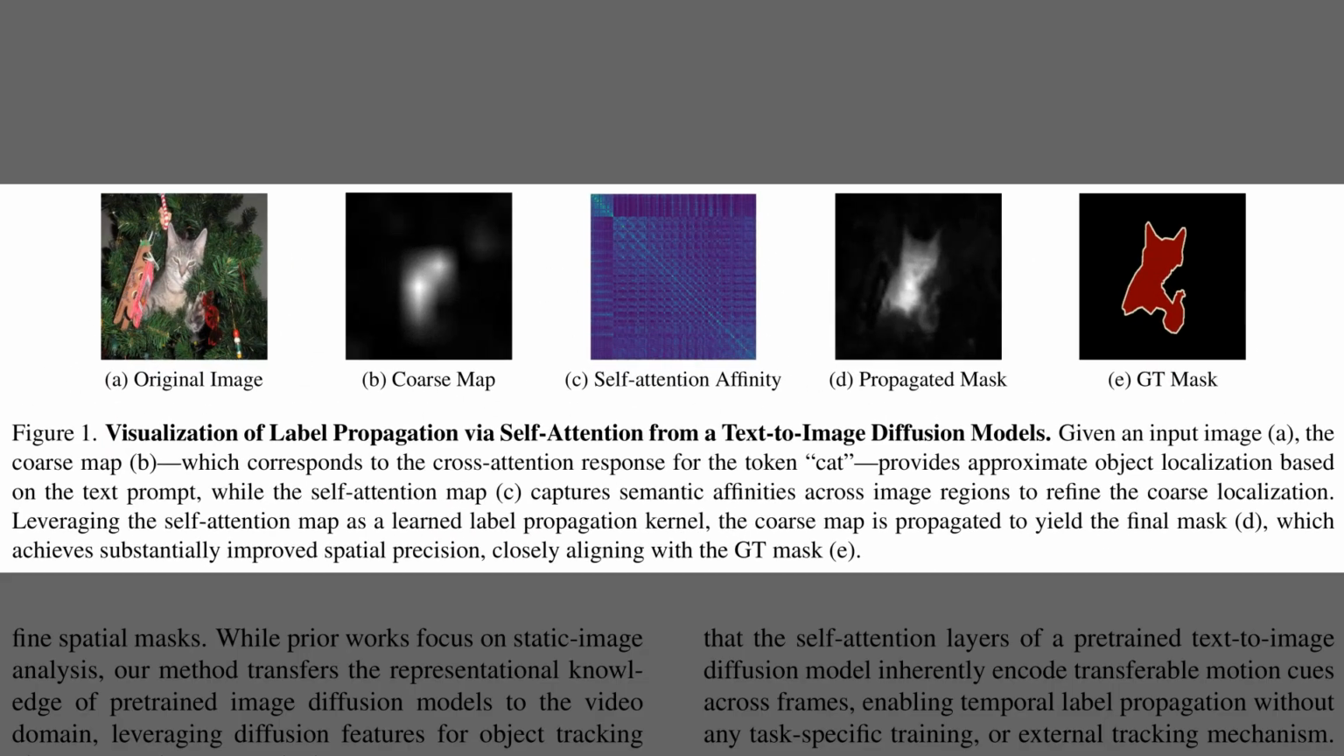Alright, Figure 1 shows how a diffusion model turns a rough text-based hint into a precise object mask. The original image contains a cat and a Christmas tree, and the coarse map only highlights a vague, bright blob where the cat roughly is. The self-attention affinity map then captures which pixels belong together semantically, so activation spreads over the whole cat. This propagation step produces a refined mask that closely traces the cat silhouette, which nearly matches the ground truth segmentation.